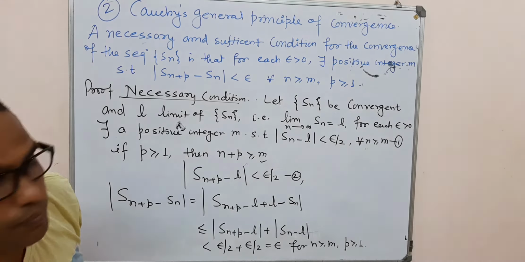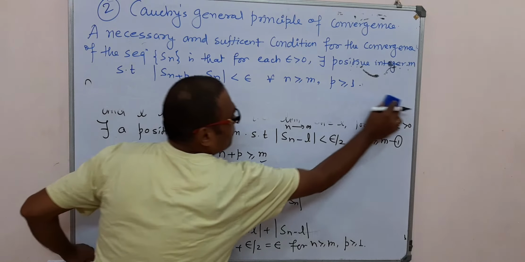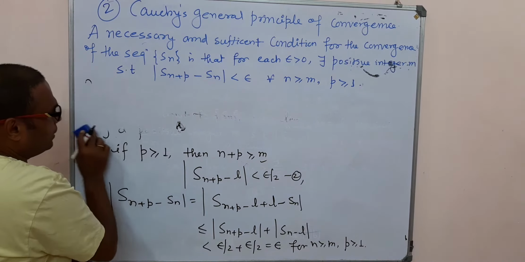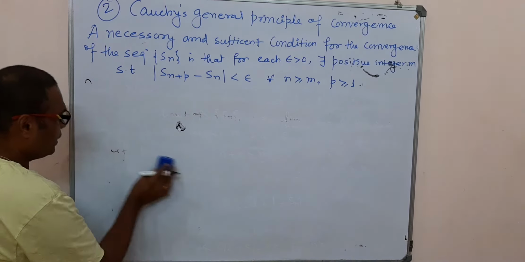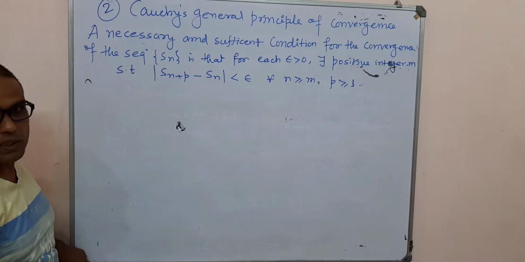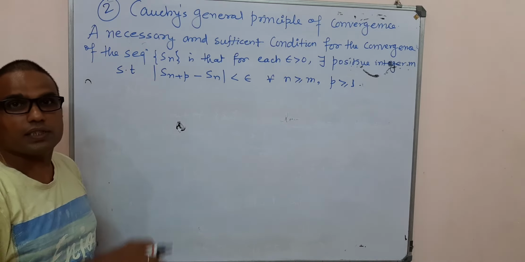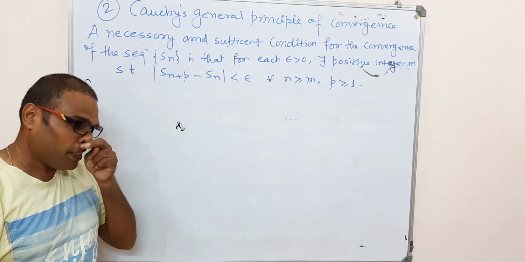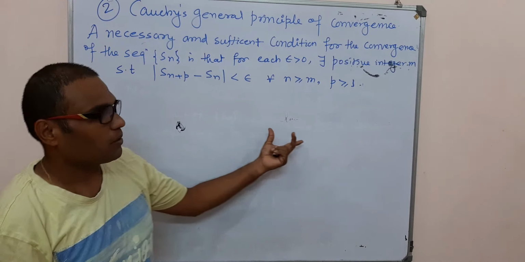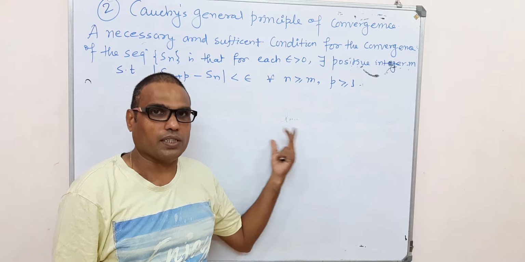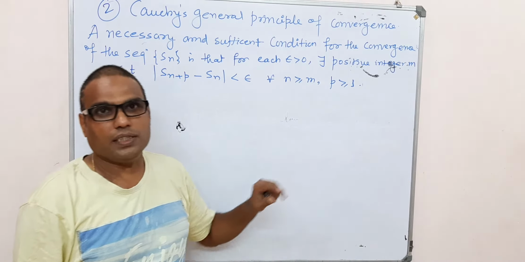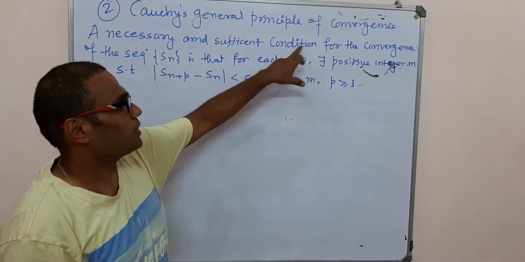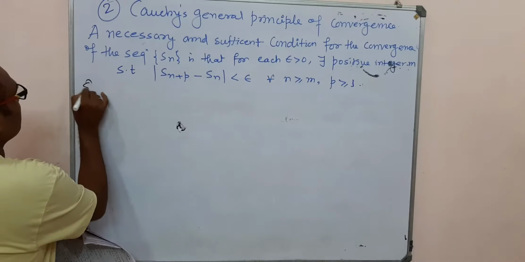Now, to establish the proof of the sufficient condition, we split our proof into two parts. First we show that our sequence is bounded. Then we apply the Bolzano-Weierstrass theorem for sequences, which says that it has at least one limit point, and using this concept we establish that our sequence converges to the limit L. So we establish the sufficient condition.